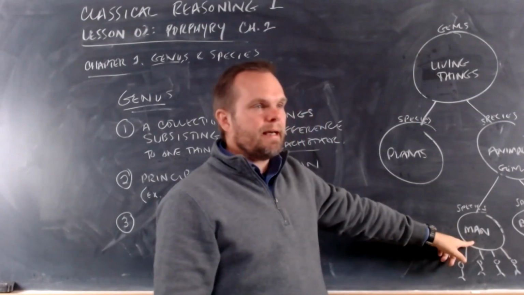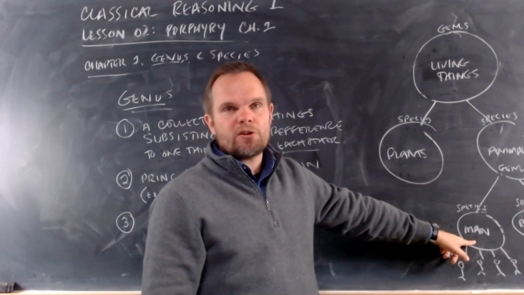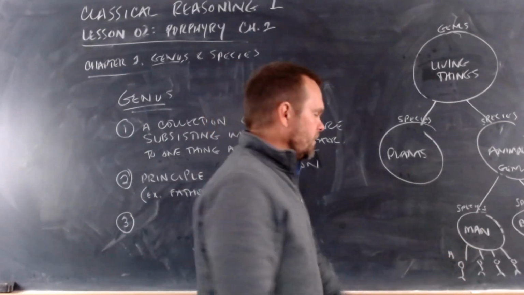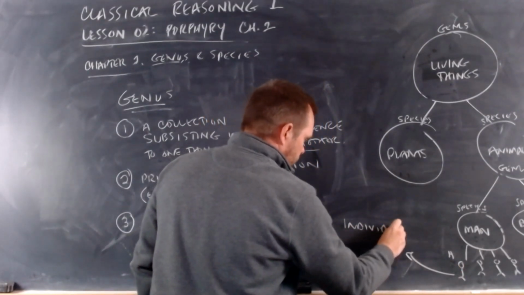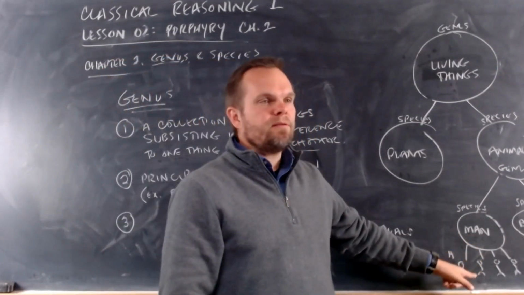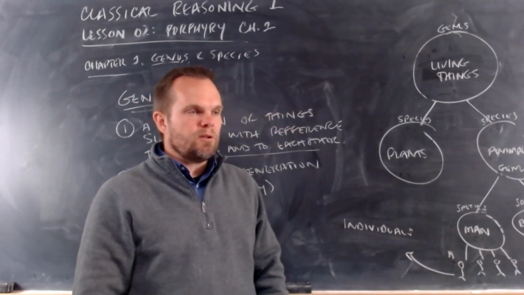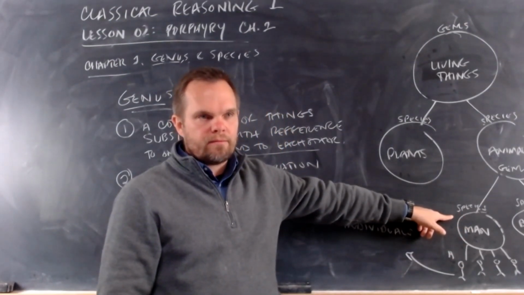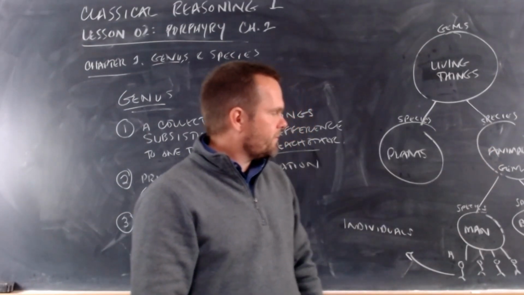But when we get to man, follow me up here. When we get to man, does man divide into species? No. Man divides into individuals. These are called individuals. Man does not divide into species. Man only divides into individuals. Man is only species. Animal is both genus and species.